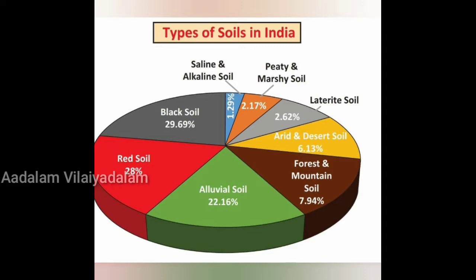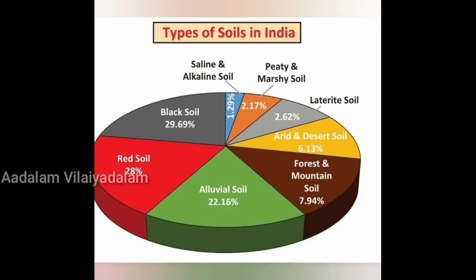Next we'll see about laterite soil. This is formed in regions where alternate wet and hot dry conditions prevail. So if a place has both hot and wet conditions, there we will have laterite soil. It also has the properties of aluminium and oxides of iron. It will be in clay form. Assam Hills, Kerala and the Eastern Ghats are the places where we can find this type of soil. Coffee, rubber and cashew nut are grown using this type of soil.